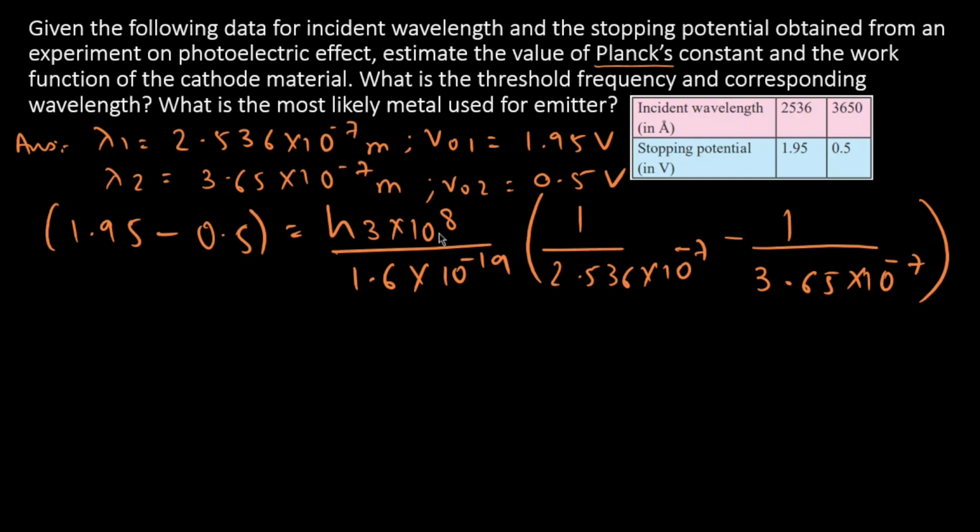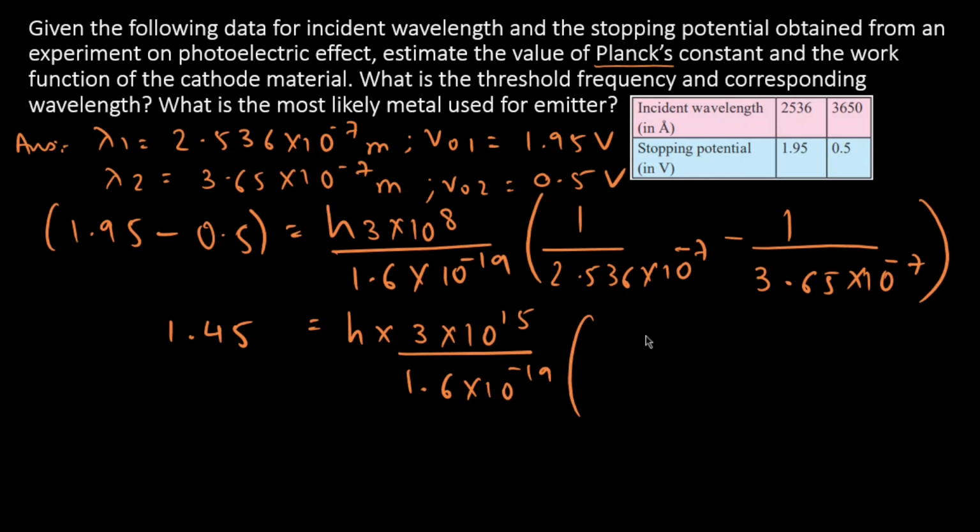If I take it outside and put it in the numerator, this thing becomes h into, and subtracting this thing we get 1.45 equal to h into 3 into 10 raised to 8 plus 7, 15, divided by 1.6 into 10 raised to minus 19, and inside here, let me write the answer directly, 1 divided by 2.536 will become 0.394 minus 0.274.